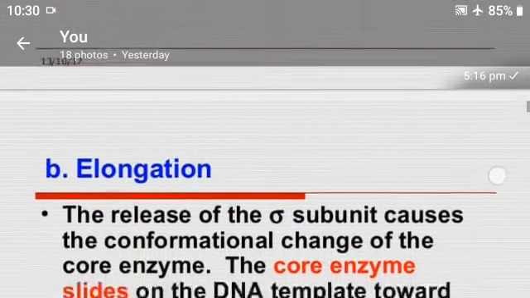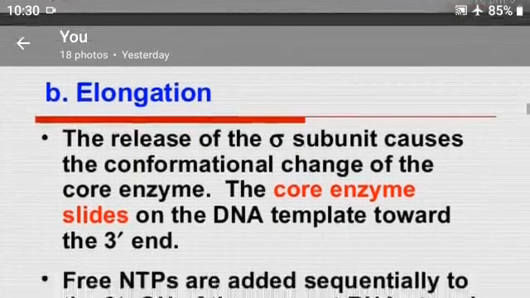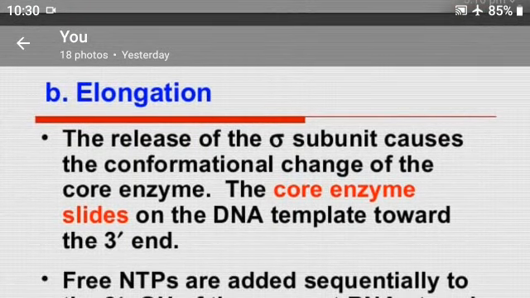Second step, elongation. The release of the sigma subunit causes the conformational changes of the core enzyme. The core enzyme slides on the DNA template toward the 3' end.